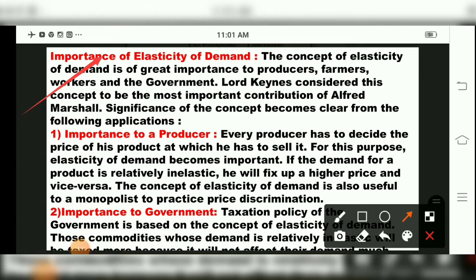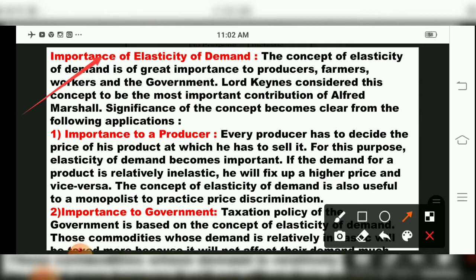The concept of elasticity of demand is of great importance to farmers, workers and the government. Lord Keynes considered this concept to be the most important contribution of Alfred Marshall. The significance of the concept becomes clear from the following applications. So this elasticity of demand is a very important concept to study, and Lord Keynes considered it the most important contribution of Alfred Marshall.